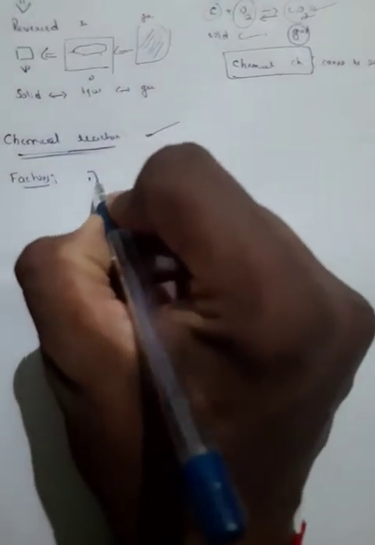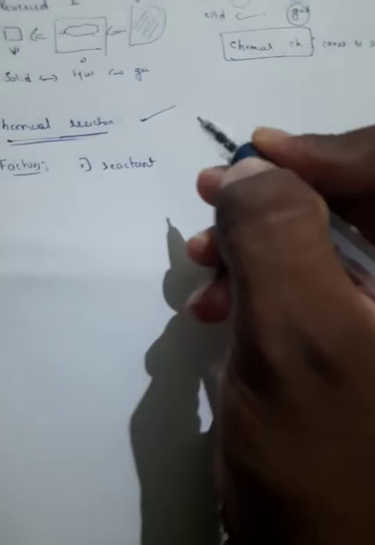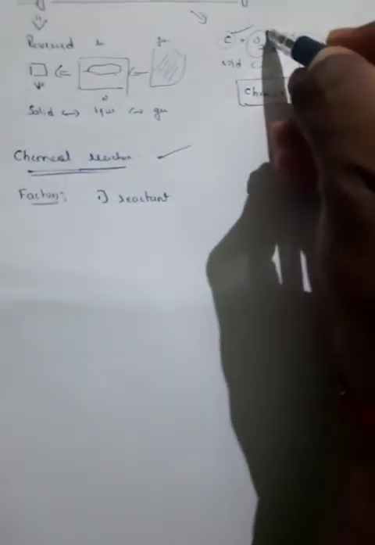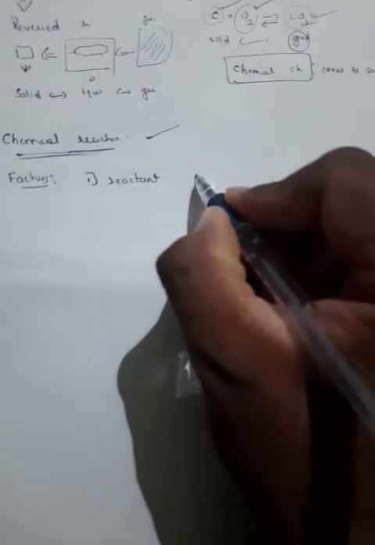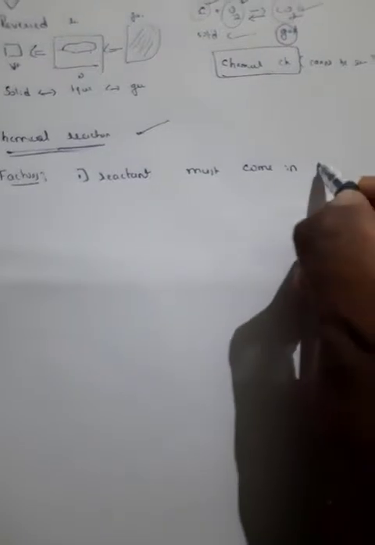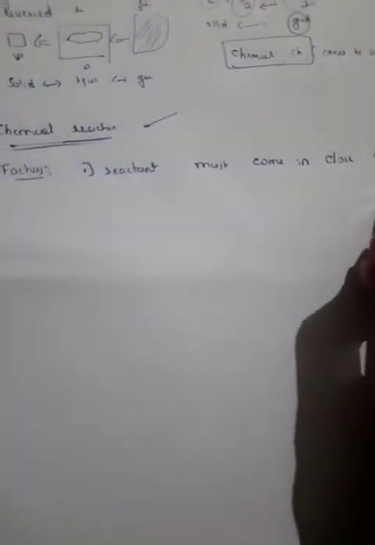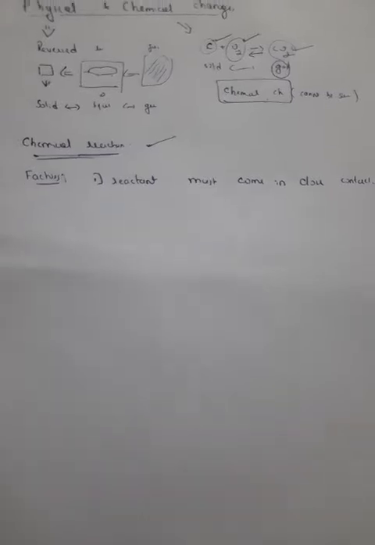First of all, the reactant. The reactant is something which is reacting. For example, here carbon and oxygen are called reactants. The reactants must come in close contact. If you want to see any reaction happen, the first condition is they must come close, then only they can interact with one another and form a product. Now understand that whenever a reactant, usually we use the symbol R for the reactant.